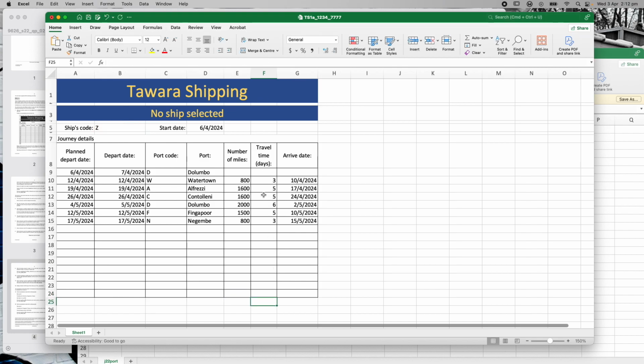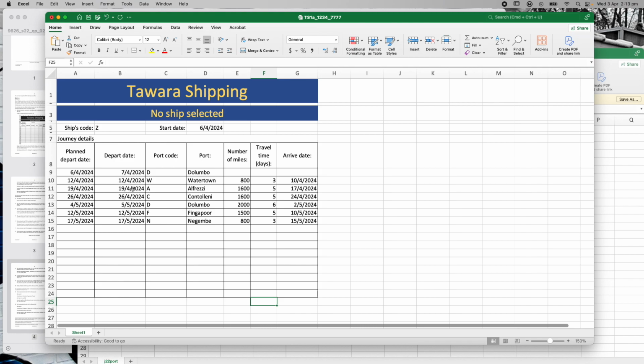Right, so now, as you can see, it is doing it, right? So we've got it here. We're saying we went from Colombo to Watertown. It took 800. It took 3 days, which gave us an arrival date of the 10th, which then should add 2 days here to make that the 12th. And then from the 12th, it's going to take 5 days, right? So to get to Alfrezi, and then we add 2 days, which is the 17th. Takes us to the 17th. From the 12th to the 17th is 5 days. That's correct. Add 2 days for our next departure date, which is the 19th.